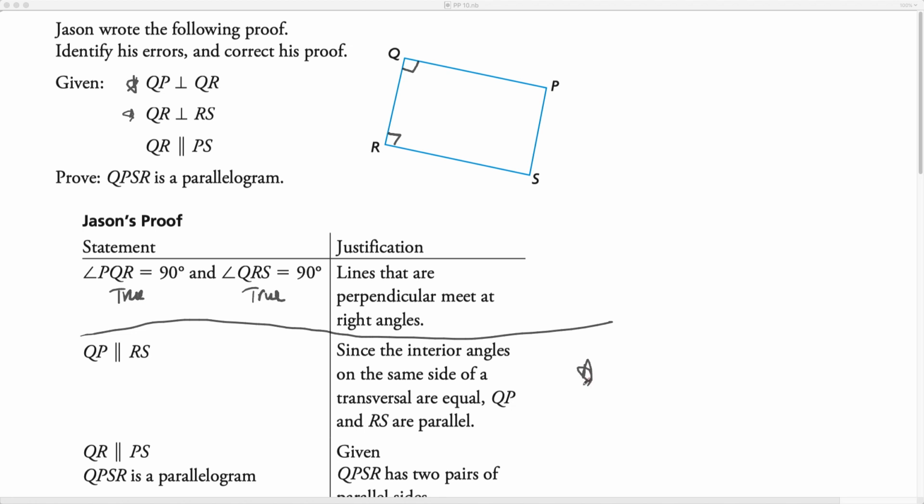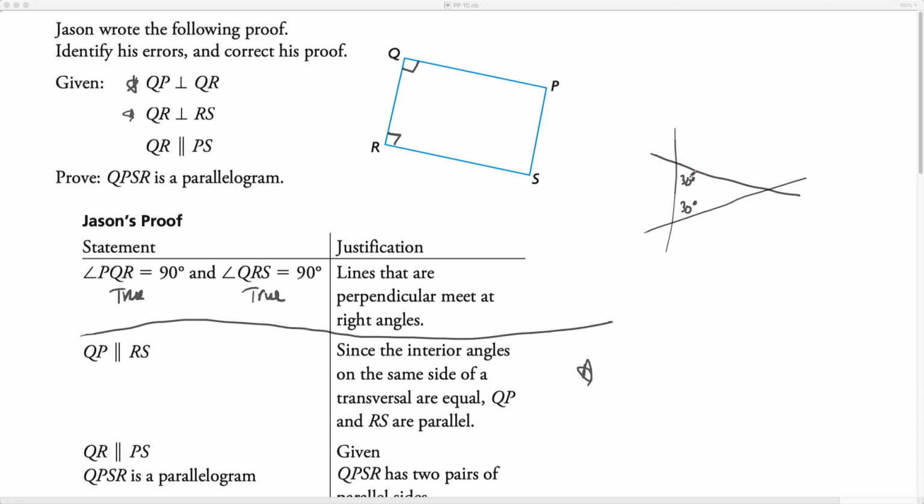Here's where the problem is. So it's saying that these two lines are parallel, QP and RS. And the rationale is since the interior angles on the same side of a transversal are equal, QP and RS are parallel. But that's not actually true. In fact, this is a special case that if you had this situation, this is what it would have to look like. So for example, if this was a 30 degree angle and this was a 30 degree angle,